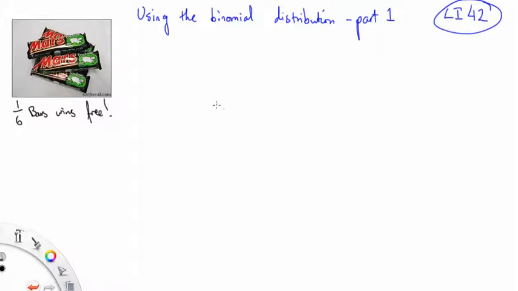Great. That got me thinking. I was like, hang on, if I buy 6 bars, does that guarantee I win 1? But then I thought, well, no, because I can lose 6 times if I buy 6. There's nothing saying I won't lose every time. But then I thought, if I buy more bars, I'm more likely to win. So this is the first time I ever thought about this problem, and it turns out